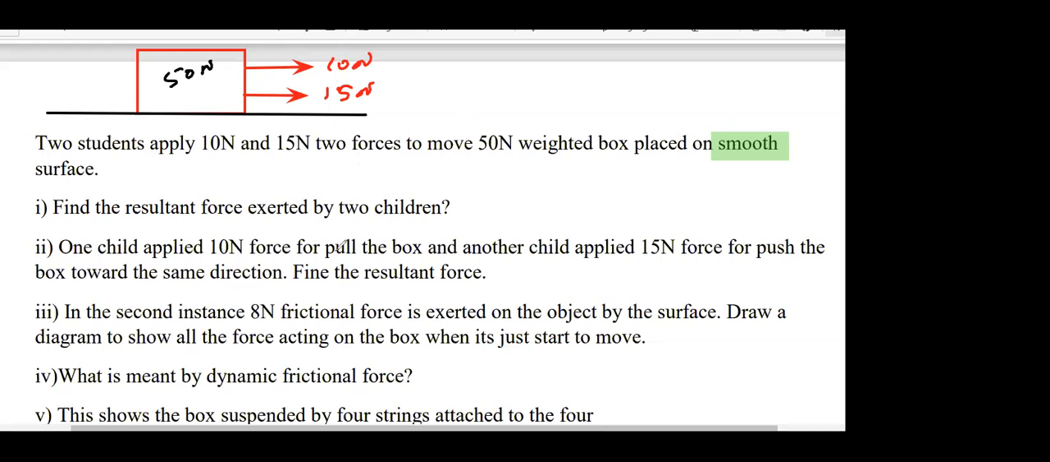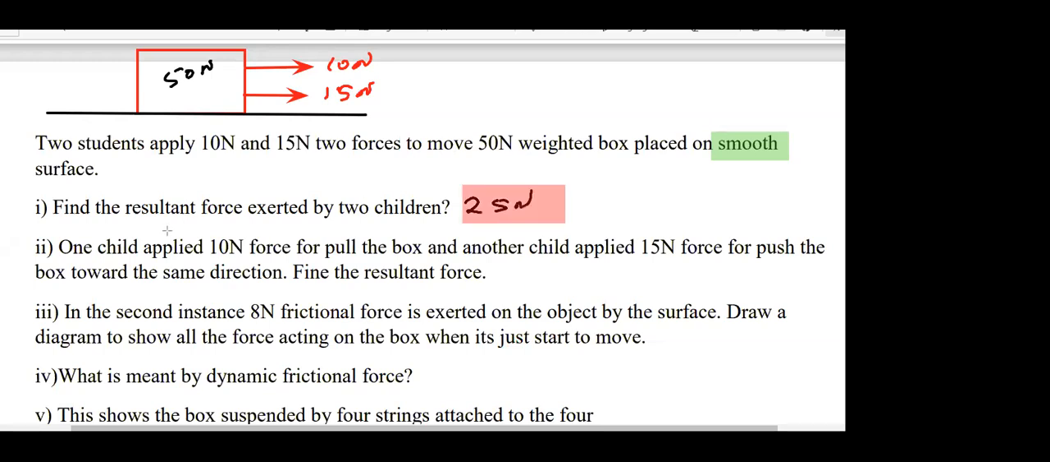Yes, it is 25 Newton. 10 plus 15, so the total resultant force, the sum of both of these, is 25 Newton. I'll write the answer here. 10 plus 15, 25 Newton. Right. Next one.